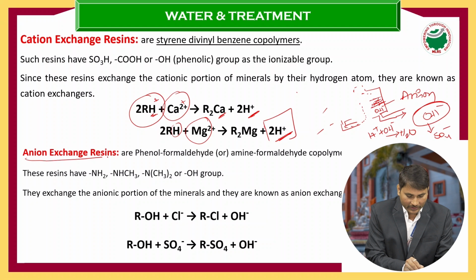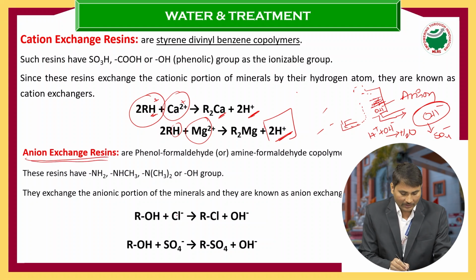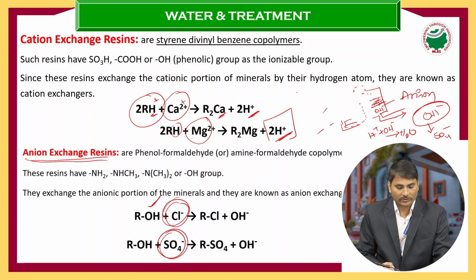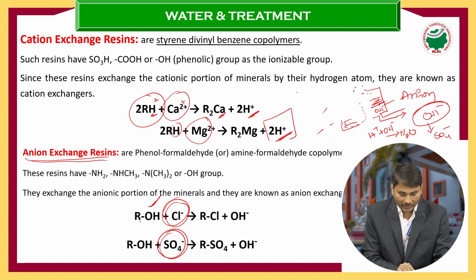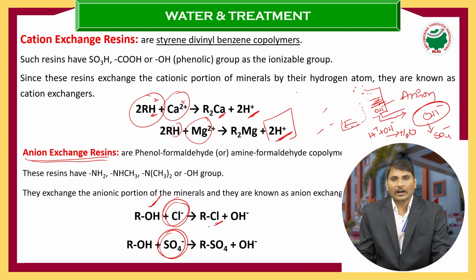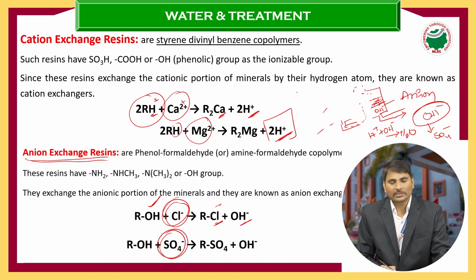Now we will see about the anion exchange chamber. What will happen? Now you can see the chlorine or SO4 2- are replaced by the OH-. Now we can see here we have the ROH. But here what do we get? We get RCl, means the chlorine, the negative ion, is bound by the polymer and we get the free form of the OH-.